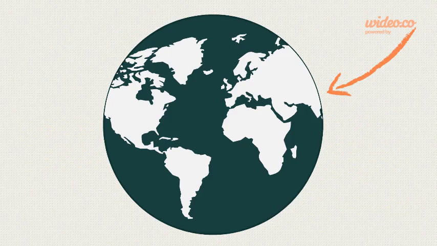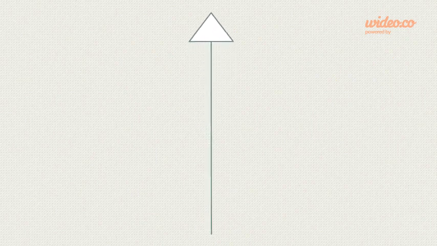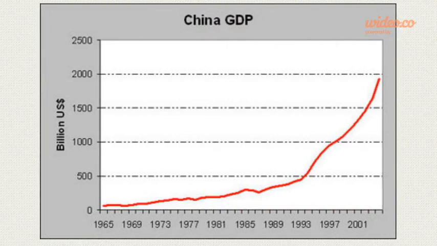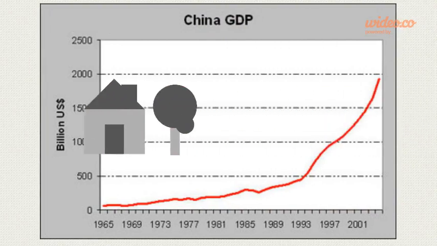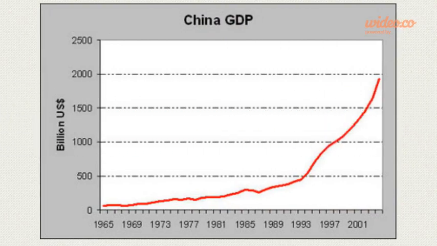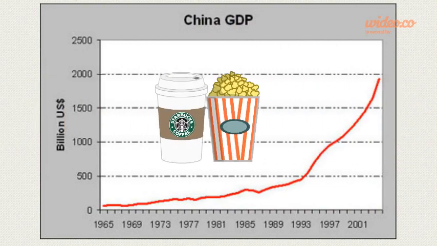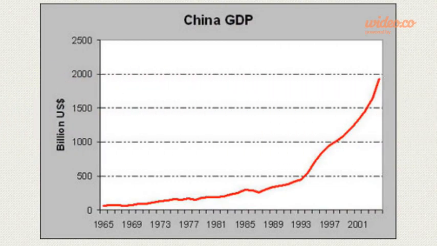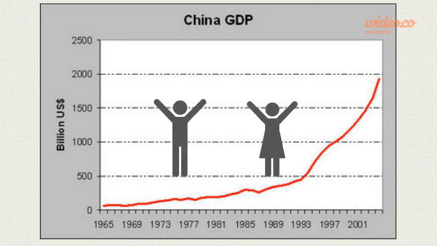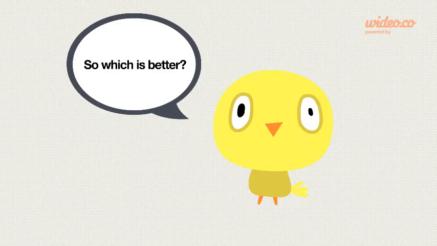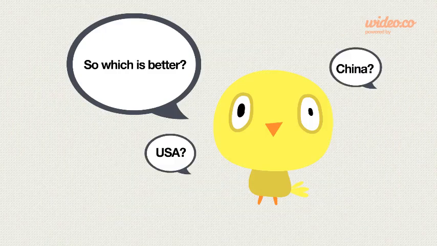It's one of the most important economies in the world as it's so powerful and has experienced high levels of economic growth. What is economic growth? We measure economic growth by GDP, which indicates the standard of living of a nation, or per capita GDP, which measures all final goods and services produced within an economy per year, divided by the average population for the same year. So which is better, USA or China?